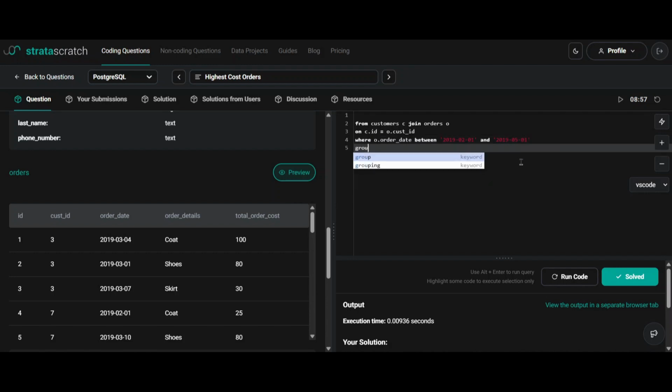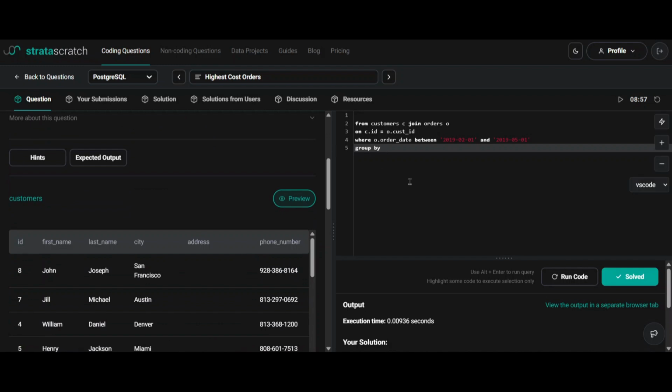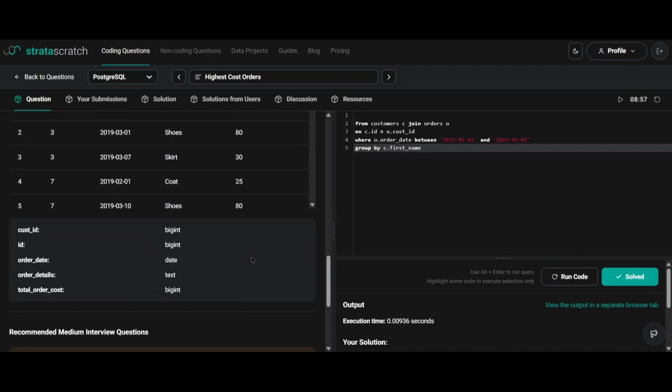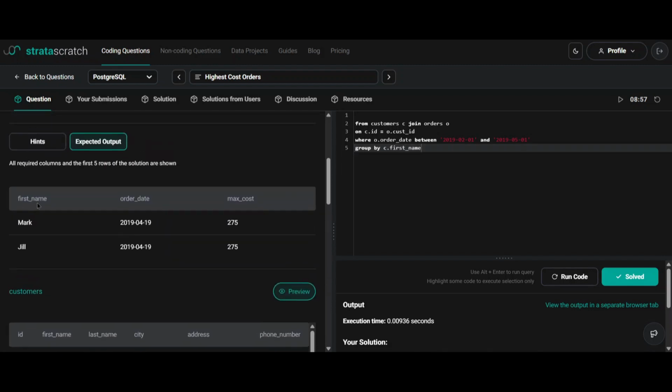So let's use group by the customer's first name. So it will be C dot first name. Let's see how we need the output. Expected output should be like this.